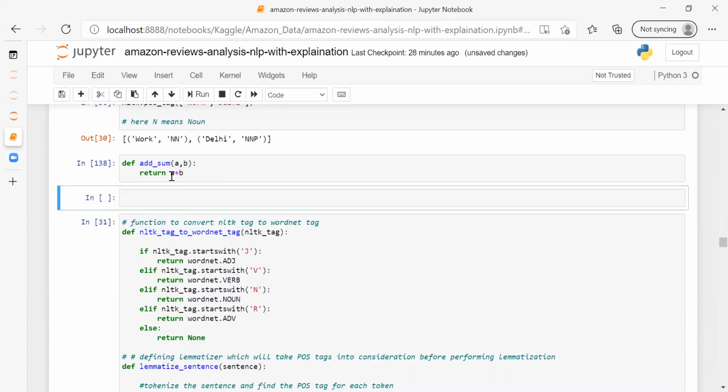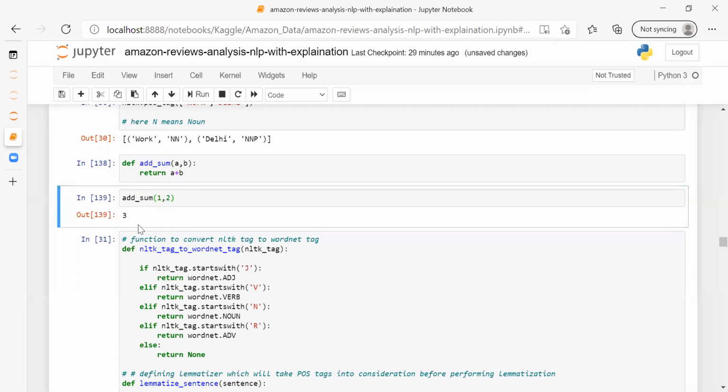So if I want to use this function now, I have to call this function, and I have to pass these two parameters, 1, 2, let's suppose. So this is giving me 3. Whatever function I have defined here, it will work on the parameters that I'm passing. So this is a function.